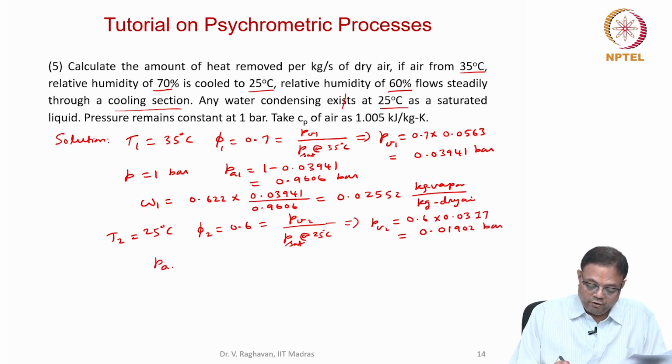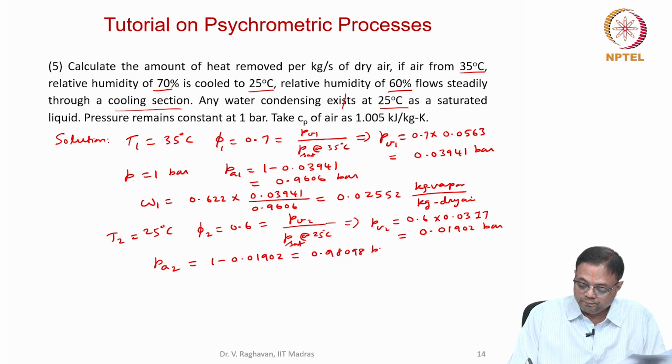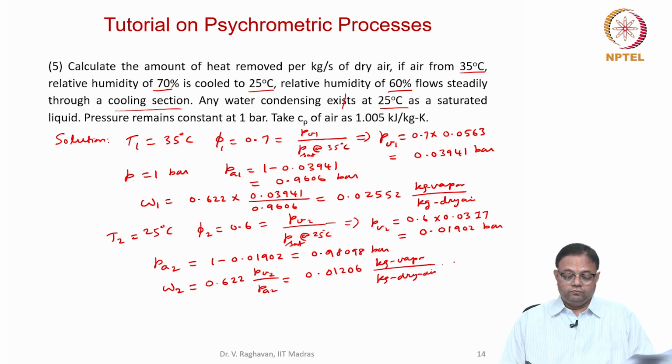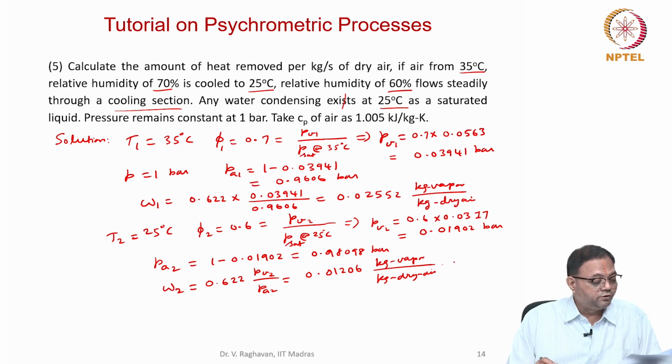Here PA2 will be calculated as 1 minus 0.01902, which is equal to 0.98098 bar. So omega 2 can be calculated as 0.622 into PV2 divided by PA2, which is equal to 0.01206 kg vapor per kg dry air. So these calculations are made and states are fixed.